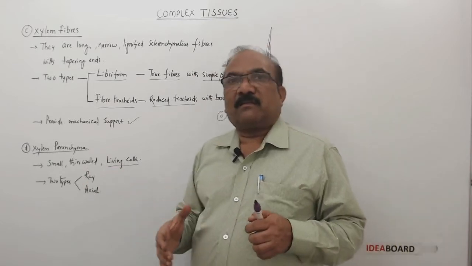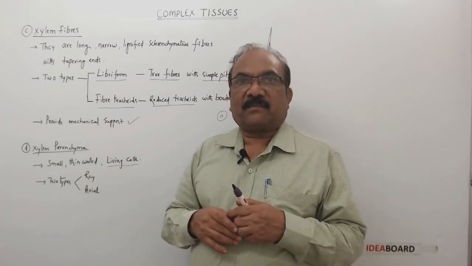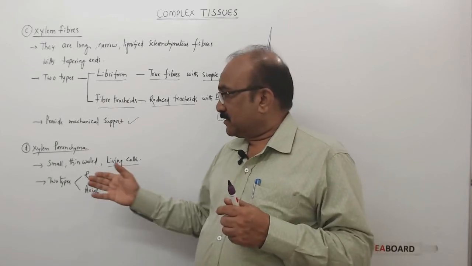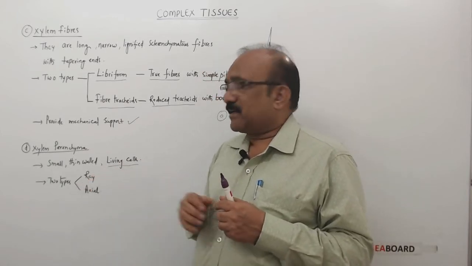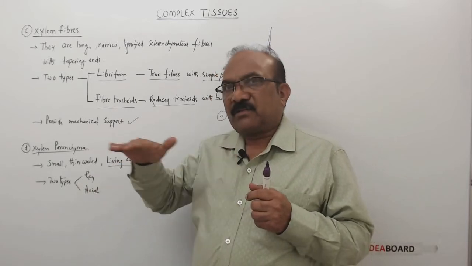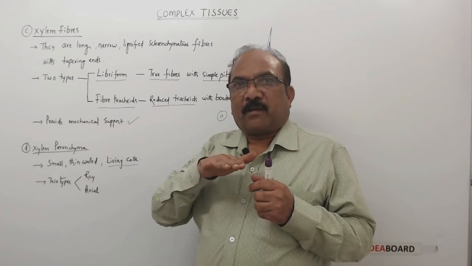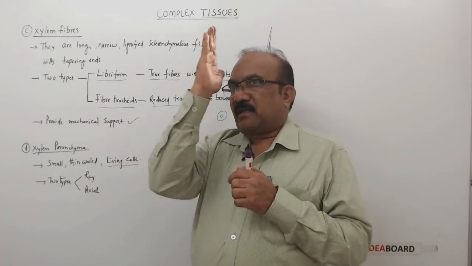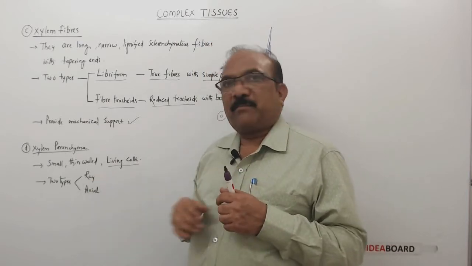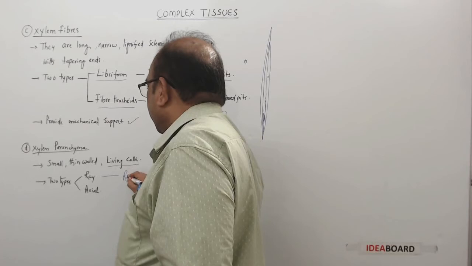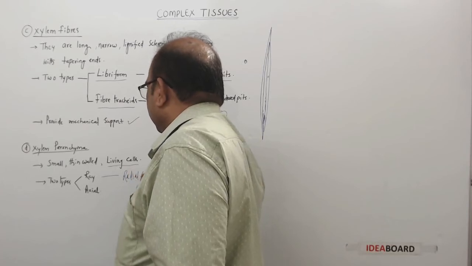Now, based on the orientation of these cells, we can recognize two types of xylem parenchyma, that is ray parenchyma and axial parenchyma. The one that is arranged perpendicular to the axis is called ray parenchyma, and it helps in radial conduction.